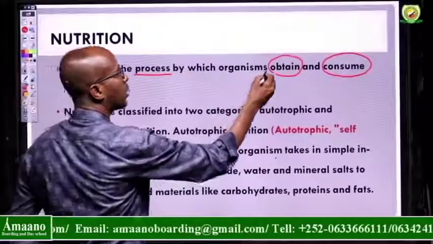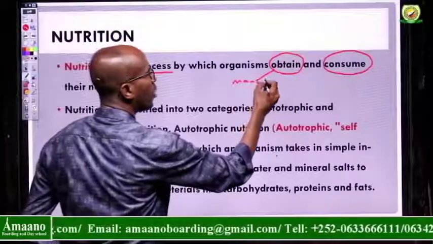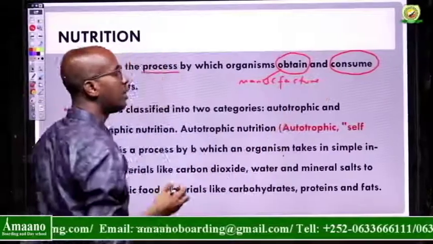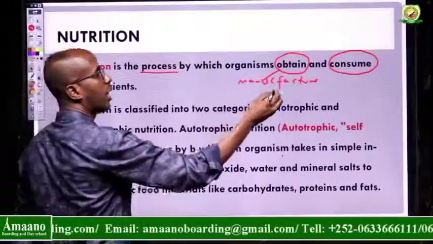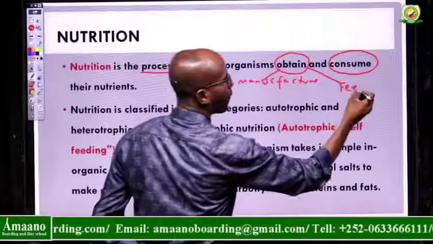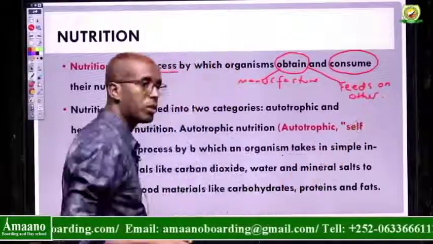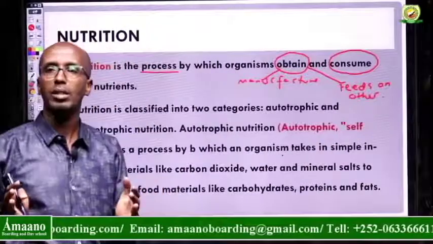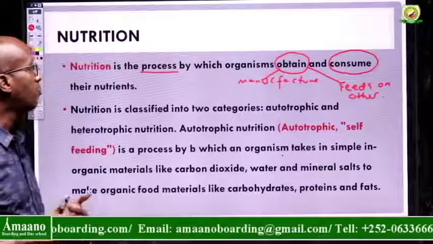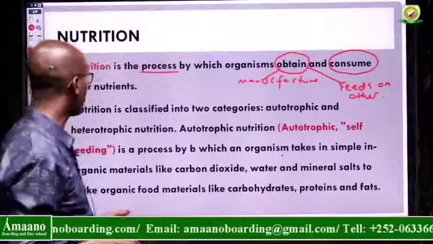Some of the organisms can manufacture, can produce their own food, and these are the plants, whereas other organisms consume or feed on other organisms. This means some organisms like green plants can make their own food, while some other organisms like animals feed on other organisms, whether it's plants or animals.